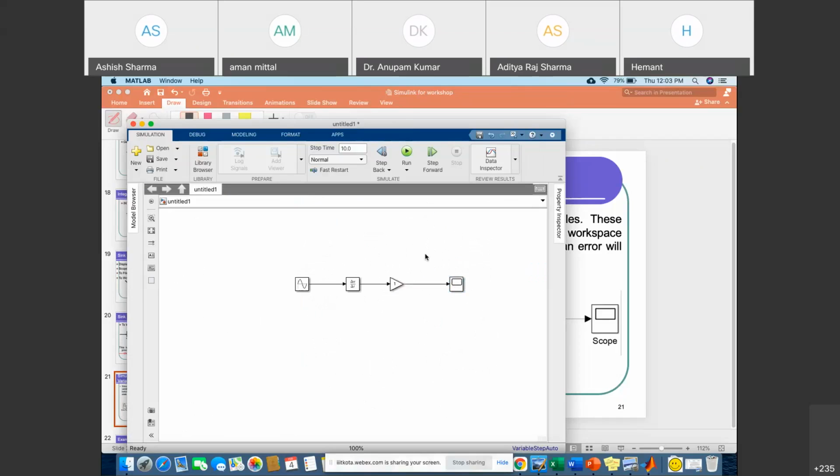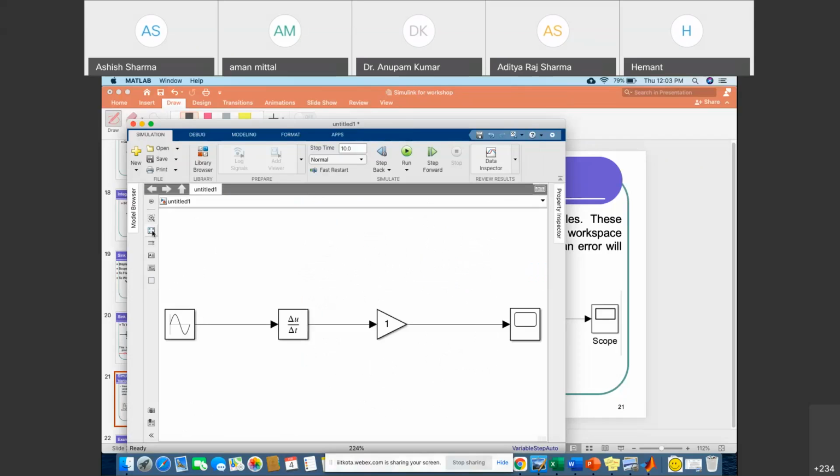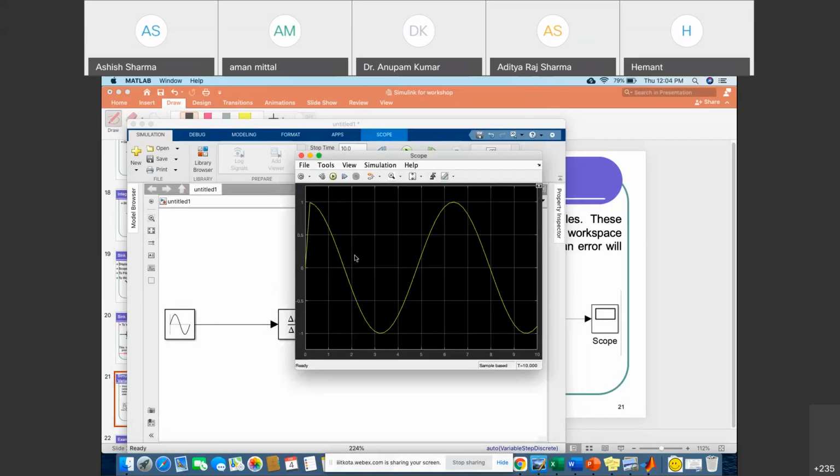Okay, so here you can see the one is defined here. Simply click here, you'll get the cosine type of signal, because differentiating the sinusoidal you'll get the cosine, right? You can see now this plot.